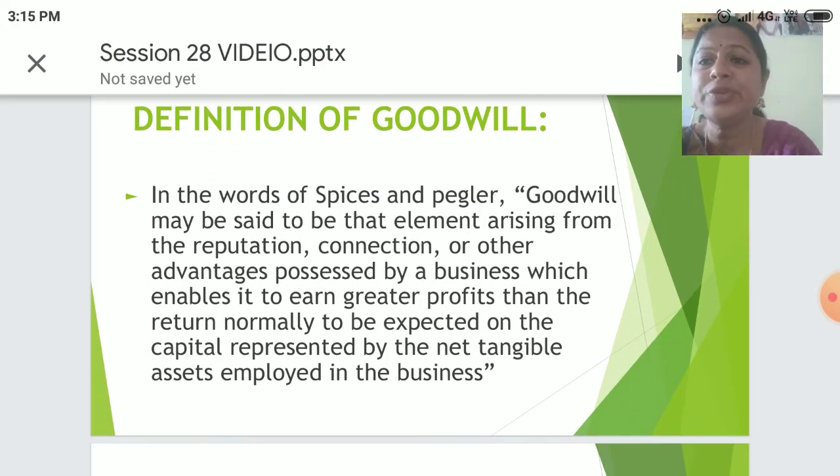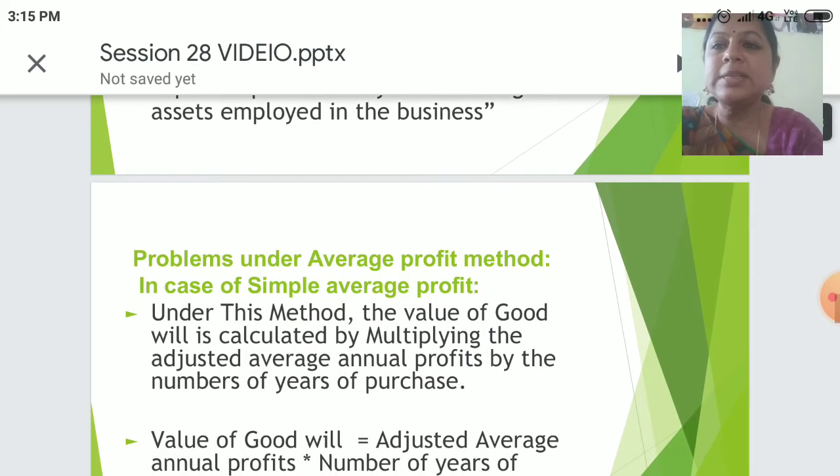Definition of goodwill. In the words of Spicer and Pegler, goodwill may be said to be the element arising from the reputation, connection, or other advantages possessed by a business which enables it to earn profits more than the return normally to be expected on the capital represented by the tangible assets employed in the business.